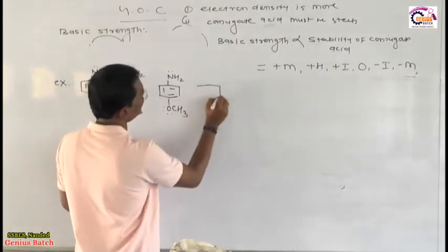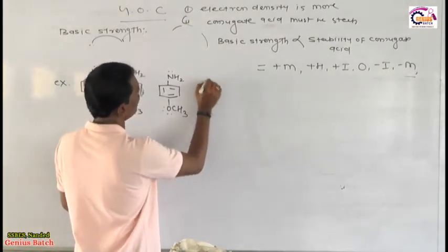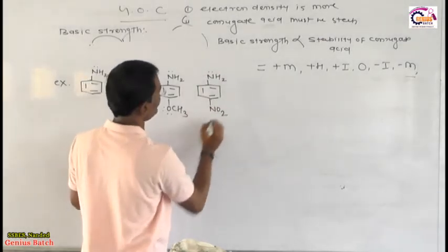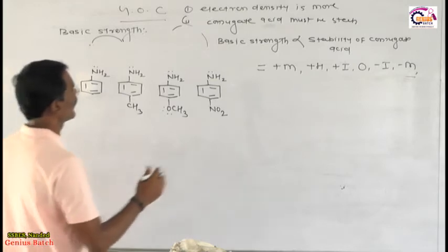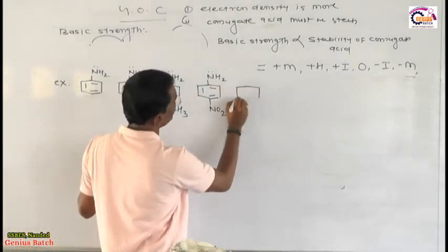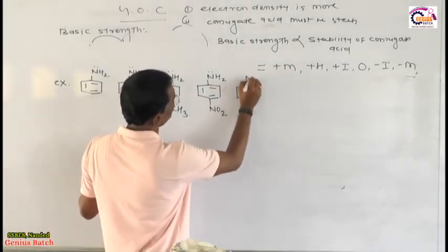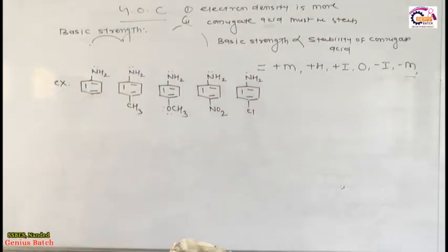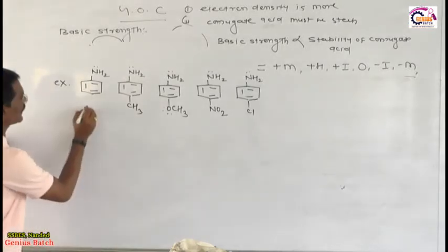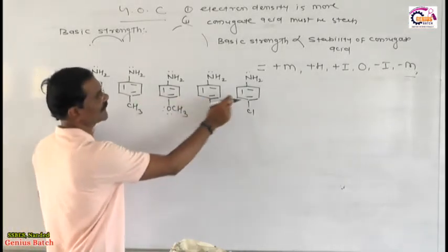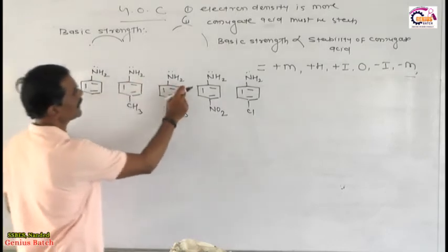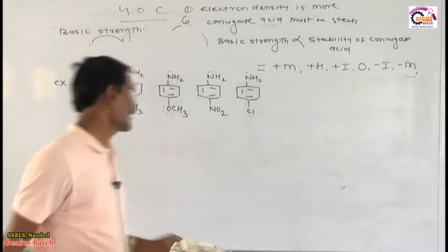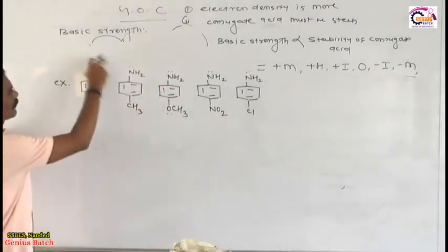Now friends, I will give you another example. Suppose I have here NH2, but I put here an NO2 group. You know, the NO2 group is a negative mesomeric, electron withdrawing group. Now the next example: suppose I have here NH2 and I am putting here Cl. So see, what is the conclusion? Here NH2 is present in all of these, so it is common in all, no need to write it. So only write 0 here because there is no substituent.